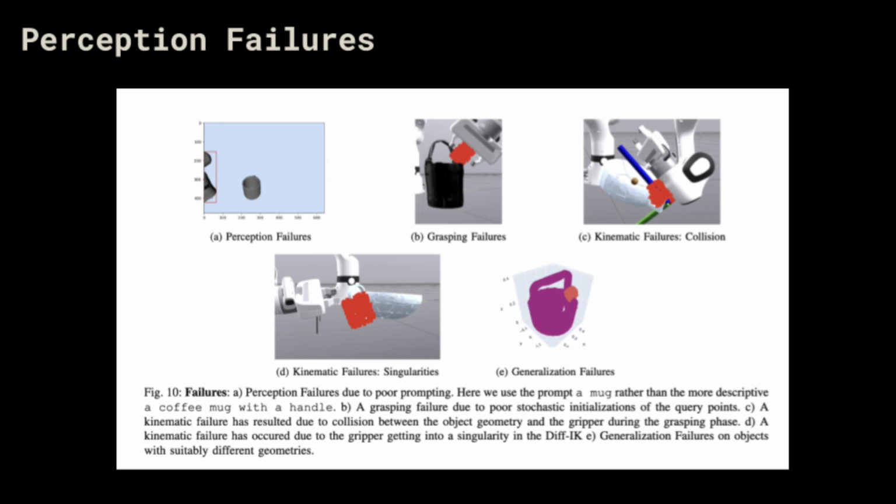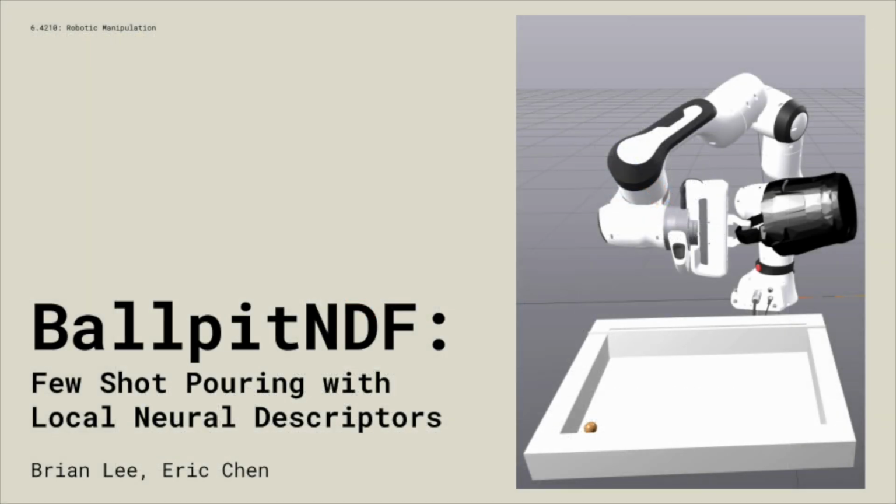Some of the most notable failures included perception failures due to poor prompting in the perception networks, grasping failures due to the on-demand optimization of the query points used in the local NDF, and kinematic failures due to the object geometry being collided into during any of the intermediate phases. Despite these limitations, we believe that this work provides a valuable stepping stone in the pursuit of future generalizable full-stack pouring systems. To that end, we have released our code publicly on our GitHub repo for others to build off of.